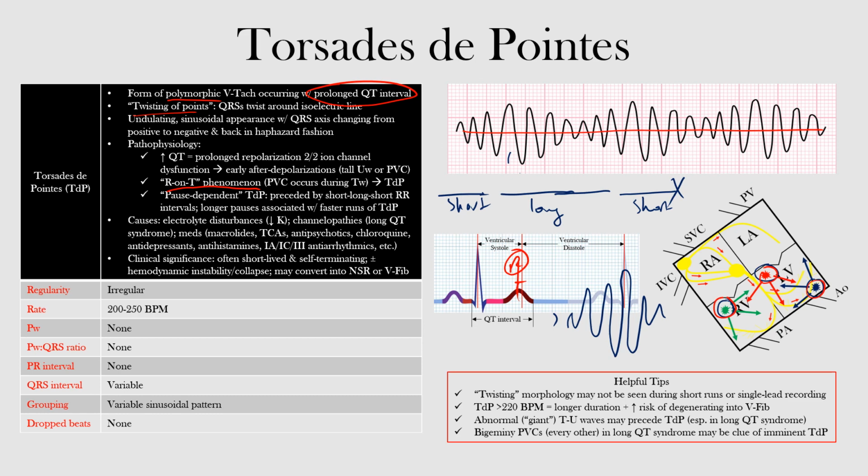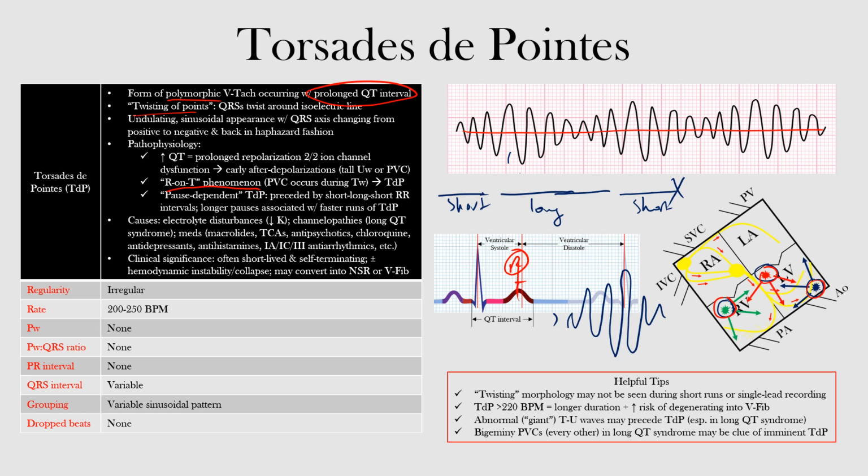okay, in this haphazard fashion. We talked about the pathophysiology. The prolonged QT interval is due to prolonged repolarization secondary to an ion channel dysfunction, right? And after that, we can have these early afterdepolarizations, such as tall U waves or PVCs, that then lead to this R on T phenomenon in which a PVC can fall on top of a T wave and precipitate out this arrhythmia, okay? We also mentioned this pause-dependent TDP, in which the TDP is preceded by short, long, and short R to R intervals, okay? And the longer the pauses that we see, the faster the runs of this arrhythmia.